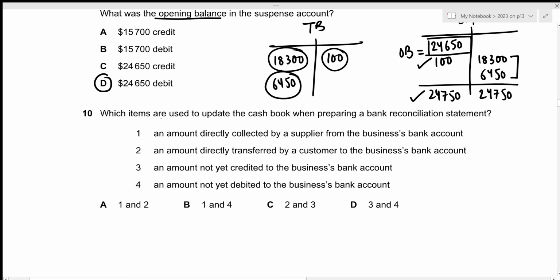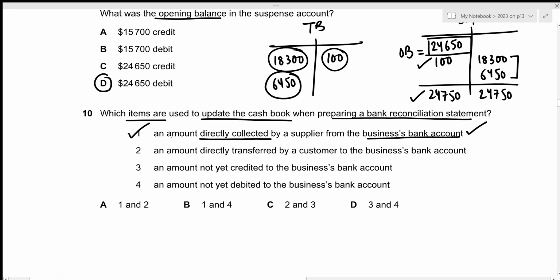Now for question number 10, which items are used to update the cash book when preparing a bank reconciliation statement? Any entries that have already been made on the bank statement but are yet to be made within our cash book will be updated in the cash book when preparing a bank reconciliation statement. Those are the items we're looking for. The first one is an amount directly collected by a supplier from the business's bank account. So the bank account has already recorded it, but we are yet to record it in the cash book.